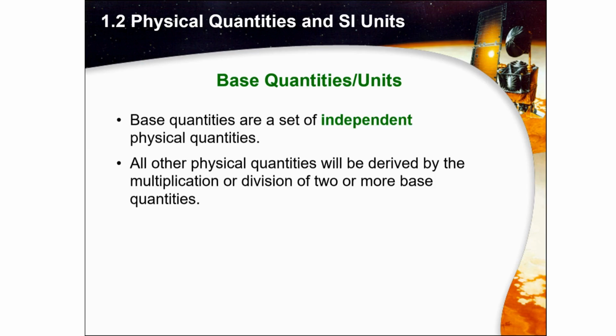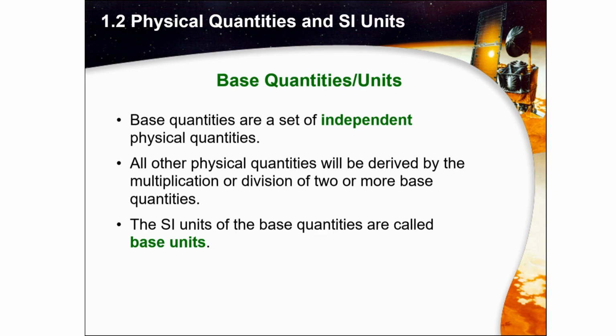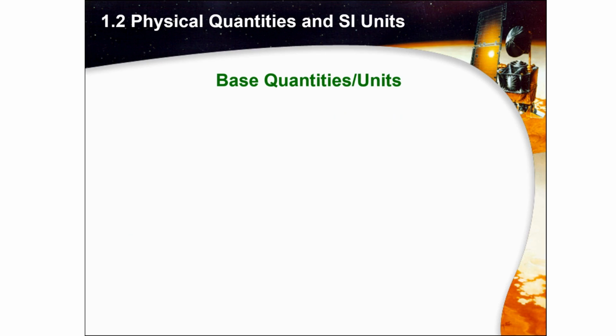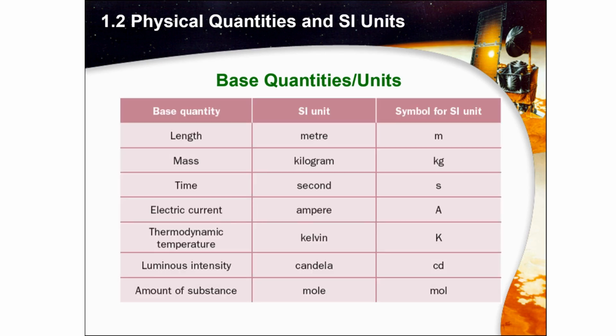All other physical quantities will be derived by the multiplication or division of two or more base quantities. So, I know you are confused, right? Don't be confused first. Let's listen. The SI units of the base quantities are called the base units. So let's see what it is. These are the base quantities.